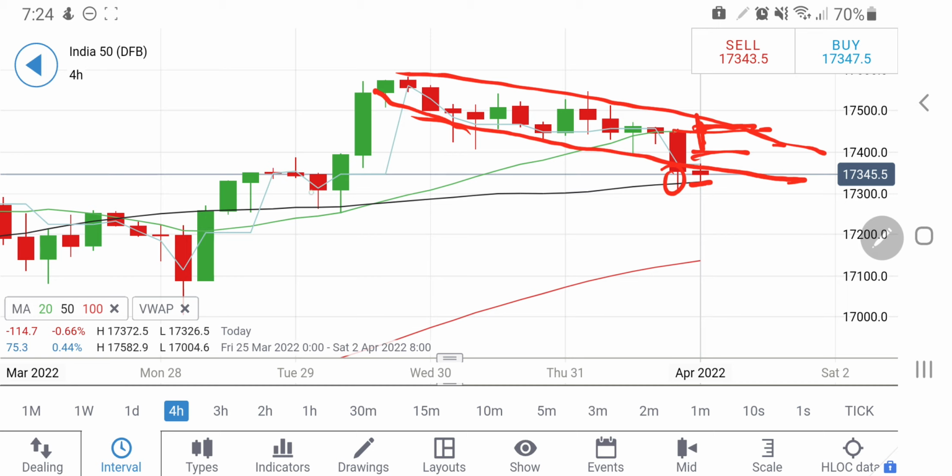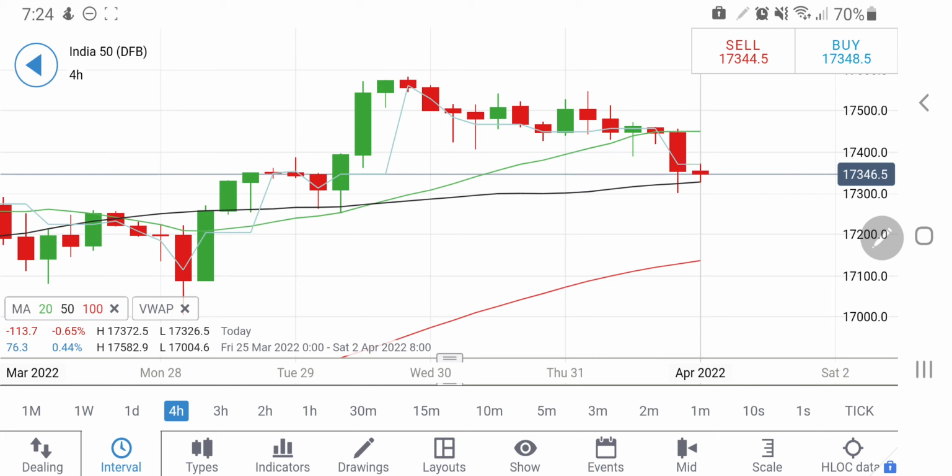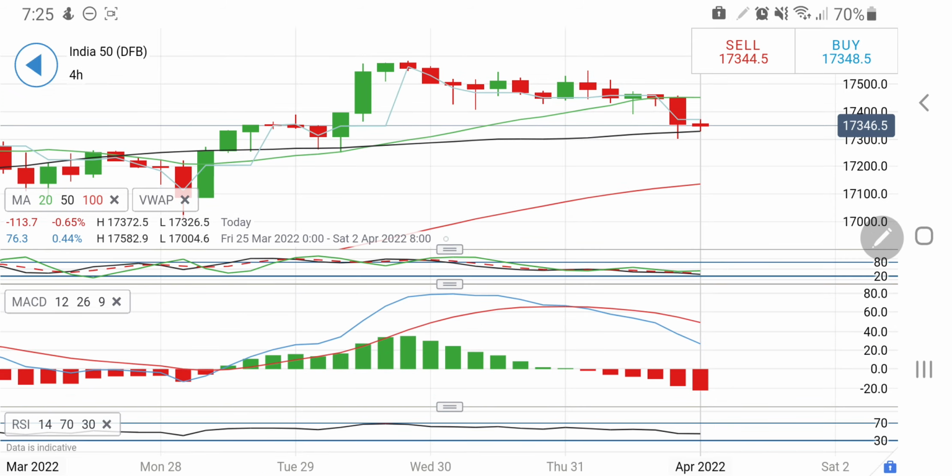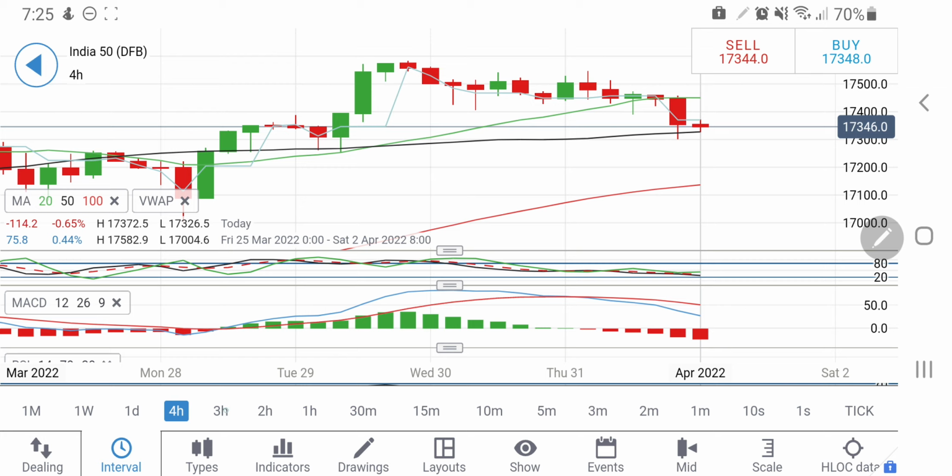On the downside, if it breaks 17,300, one can expect 17,220, 200, which is going to be a strong support, and then 17,100 and 17,000 will come into picture. 4-hour stochastic looking downwards, sloping down, and MACD wide divergent on a sell side here. So a strong bearish momentum is being displayed here on the 4-hour charts.